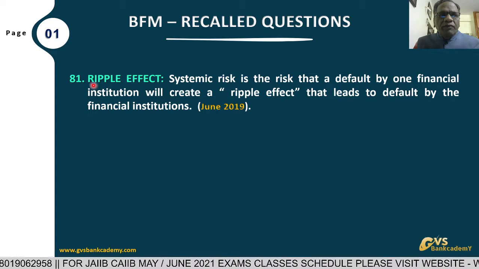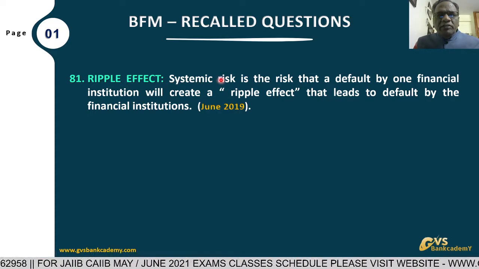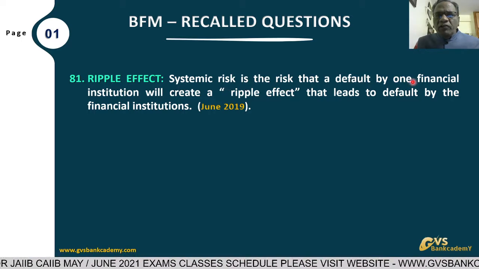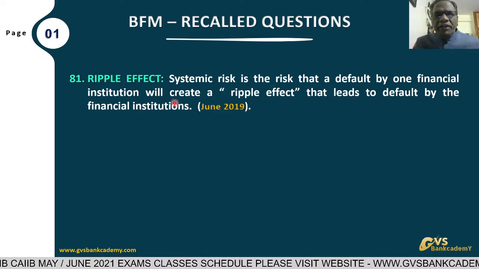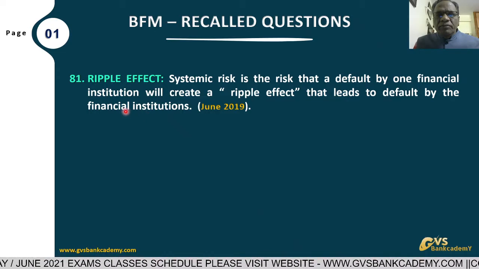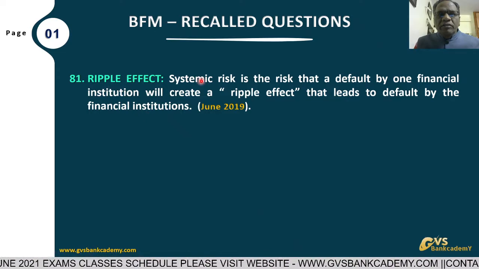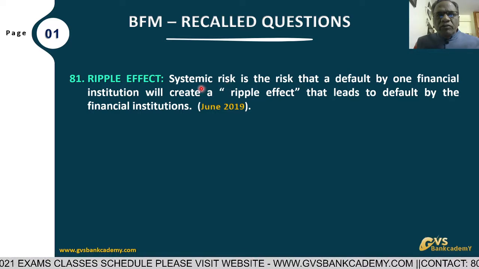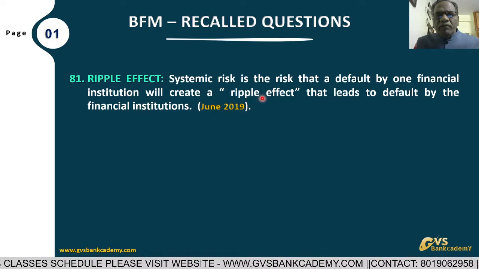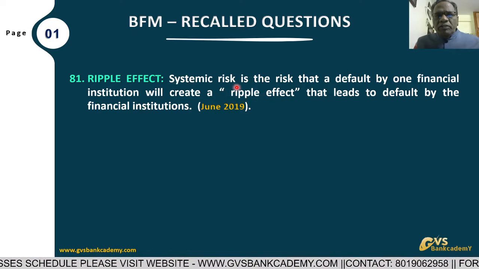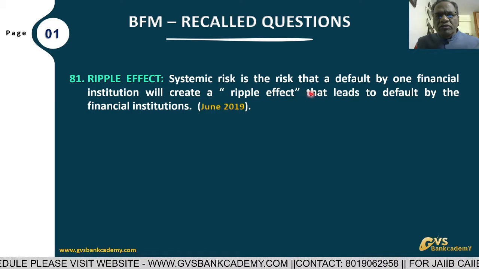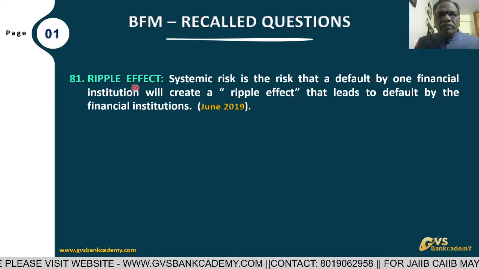Ripple effect. It is a systemic risk in the system. Systemic risk is the risk that a default of one financial institution will create a ripple cumulative effect that leads to a default by other financial institutions. So ripple effect means systemic risk. When one organization fails, it leads to failure of other organizations. That is called ripple effect, cumulative effect. It is a systemic risk.